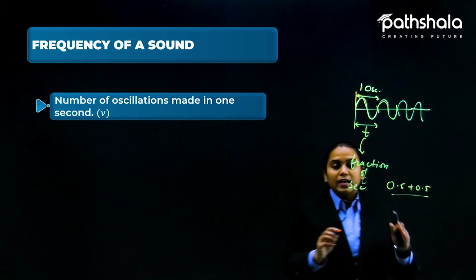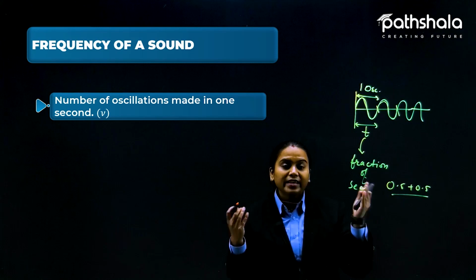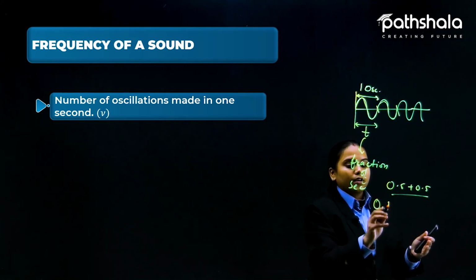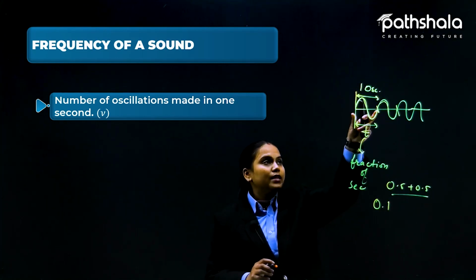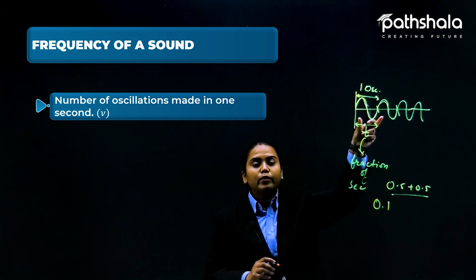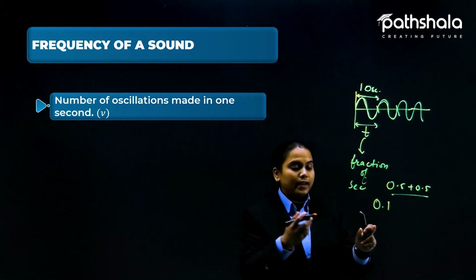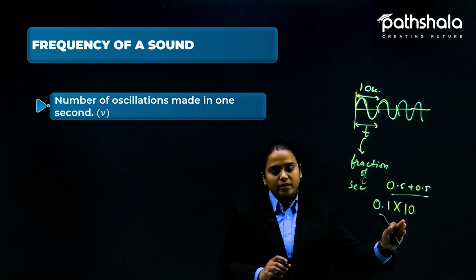Now in this example, I have just told you the 0.5 value. It is much smaller than that. Even if we say 0.1 is the time period, that means this vibration completes one oscillation in 0.1 second. So for making it 1 second, we will require 10 such waves, right?